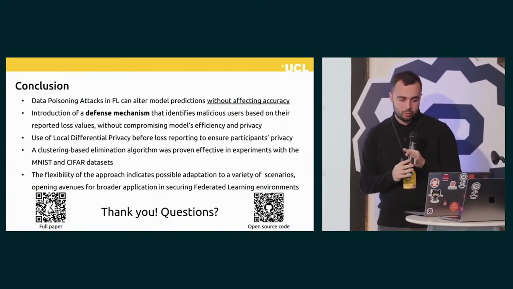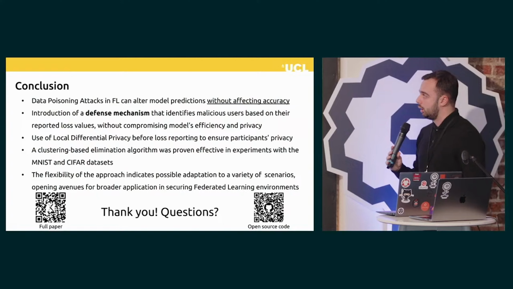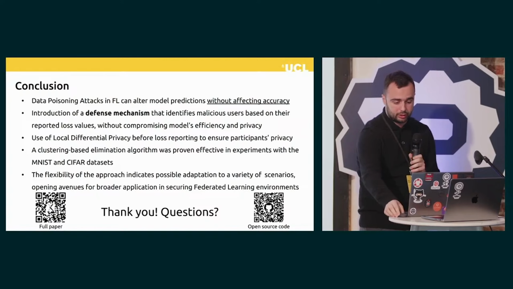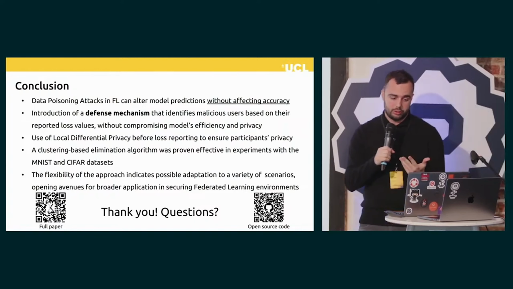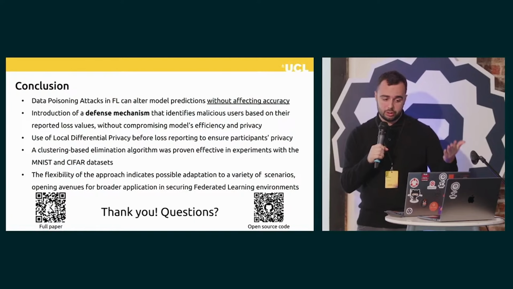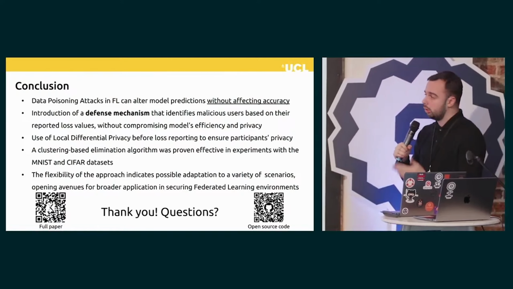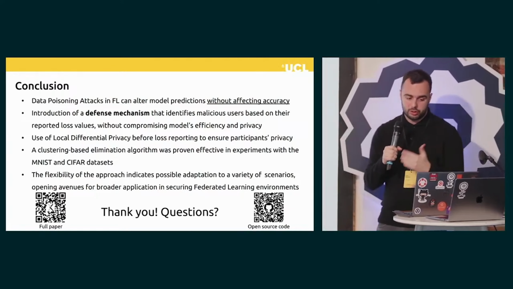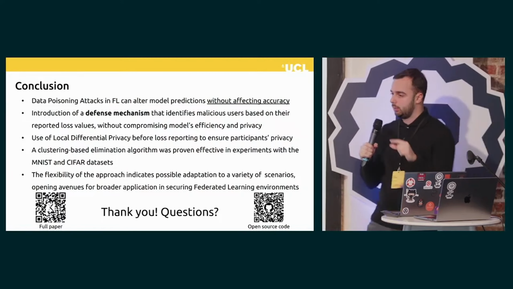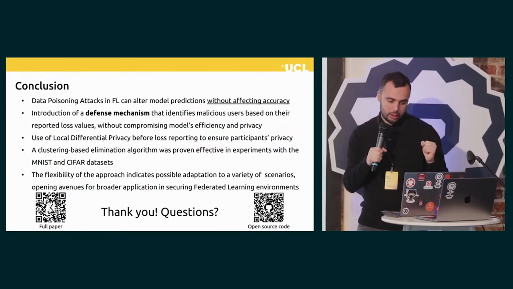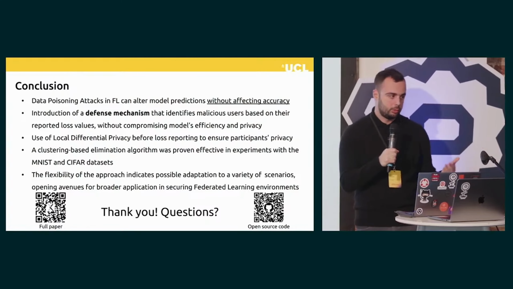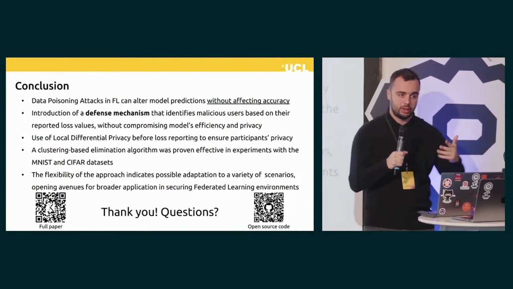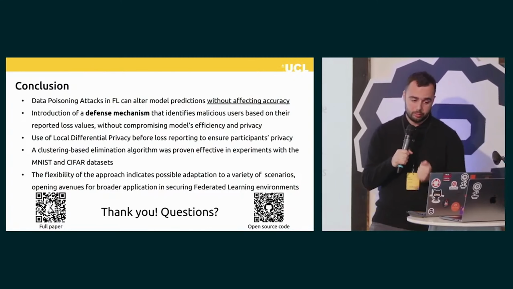So, in conclusion, we tried to tackle the challenge of data poisoning attacks in federated learning, where attackers can subtly alter a model's behavior without hurting its accuracy. Our defense identified the malicious users by the reported loss values, all while preserving both model efficiency and privacy. To preserve that privacy, we used local differential privacy by inserting a layer of random noise. And then we used the k-means clustering algorithm to separate the honest users from the malicious ones. This method was tested on MNIST and CIFAR-10, showing strong results in both.